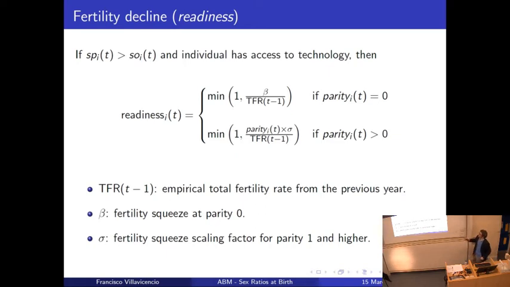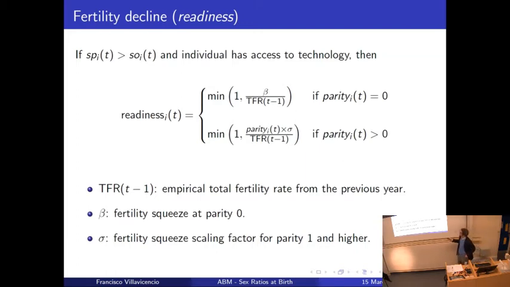What are the important things here? First, why are we doing this minimum? We're doing this minimum because we want probabilities. So we want a value that is between 0 and 1, and this quotient can be higher than 1. So this is a maximum of 1. Second, we have to distinguish between parity 0, that means aborting before even having one child, and higher parities. This is because in the case of South Korea it was the only way to really recover this big steep increase of the sex ratios at birth.